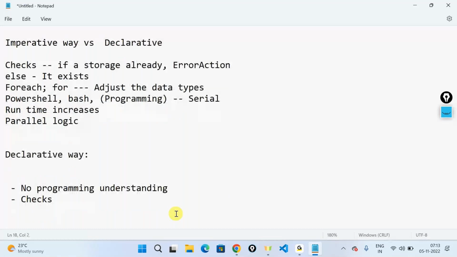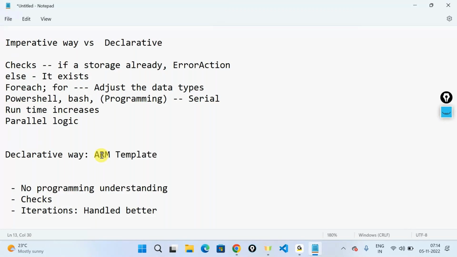Also, resource iterations, something like your parallel logic out here. Let's say I want to create 5 or 6 storage accounts at one go. These are handled better. You don't need to really write your parallel logic here, and the performance is better while going with a declarative approach. And one of the declarative approach examples is an ARM template, and that's what I am getting into today.